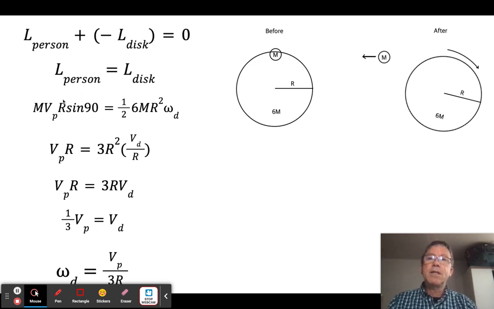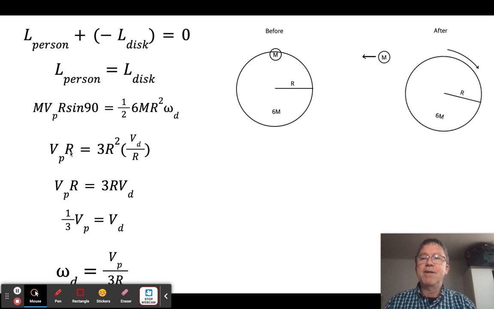So I'm just going to take the person and say mvr sine theta. So the mass of the person times the velocity of the person times the radius r, and they jumped at a 90-degree angle. But for this, it's a solid disk, so that's 1/2 mr squared, and the m is 6, so it's 1/2 6 mr squared times omega of the disk. So let's see what we did here. I divided this side by m, so both sides got divided by m. And I said 6 times 1/2 is 3. So I got VPR equals 3r squared. And I took this and made it equal to a velocity of the disk over r.